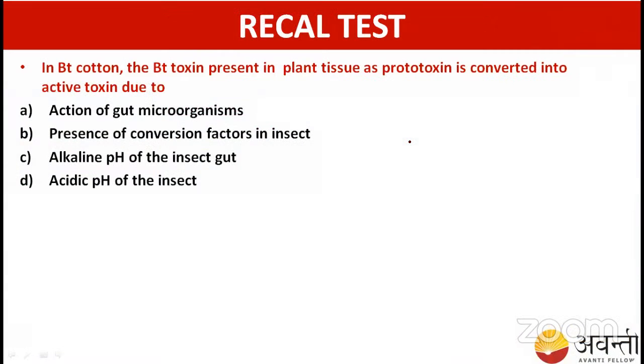Here is a question for you, students. In Bt cotton, Bt toxin is present in the plant tissue. I have told you, in the leaves or in any tissue, as the protoxin. Whenever the insect bites this, the protoxin is converted into the active toxin. Option A, action of gut microorganism. B, presence of conversion factors in the insect. Option C, alkaline pH of the insect gut. Option D, acidic pH of the insect gut.